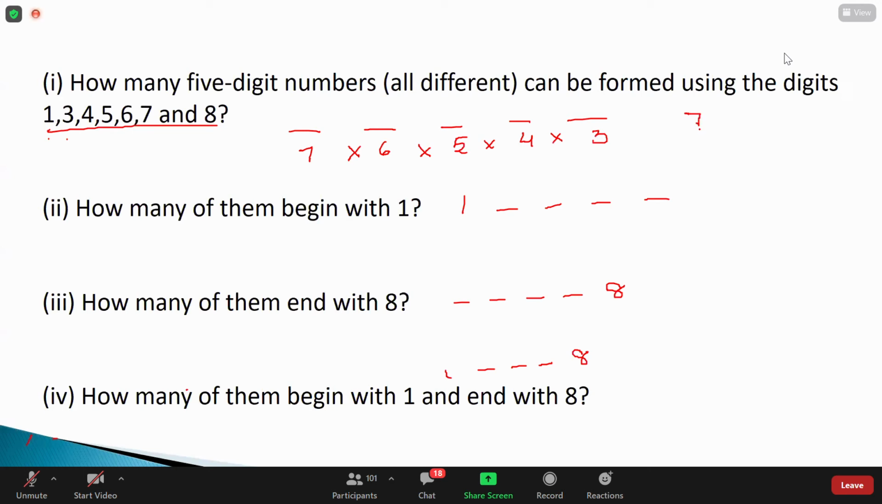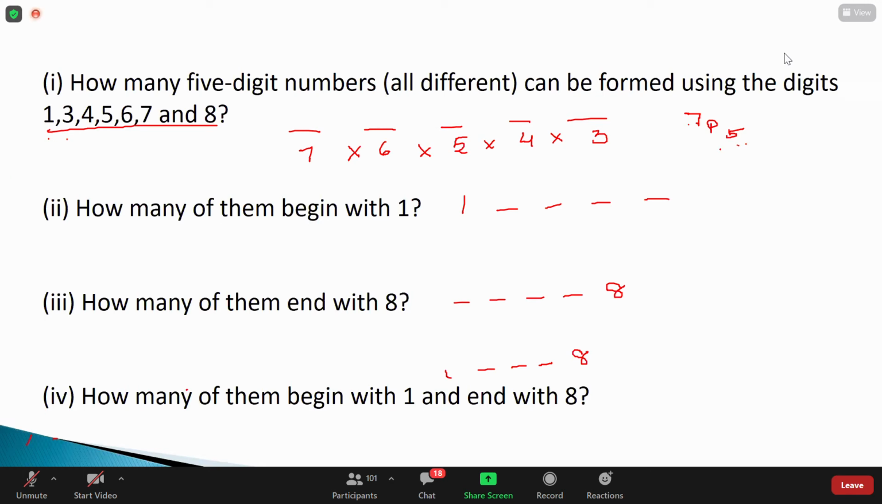Directly what can I write? What is the nPr notation? Repetition is not allowed, yes, all different digits. Okay, sir. What is the nPr notation, guys? How to represent it here? 7P5. Very good. 7P5, because out of 7 elements we need to pick 5 elements and arrange them. So it should be 7P5.